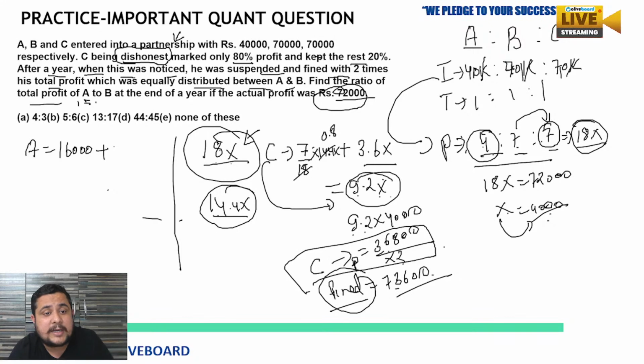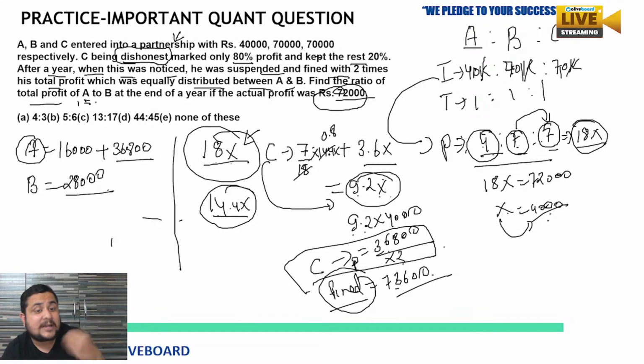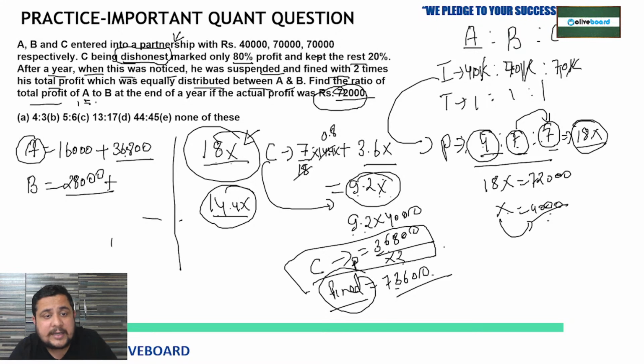So 36,800 extra will be given to A and also to B. But B is getting 7x, 7 into 4,000, so 28,000 was the actual amount he should have got from the actual profit. But after the real scenario, he is also getting the same amount extra, 36,800. Now 16,000 plus 36,800, so it will be 52,800.